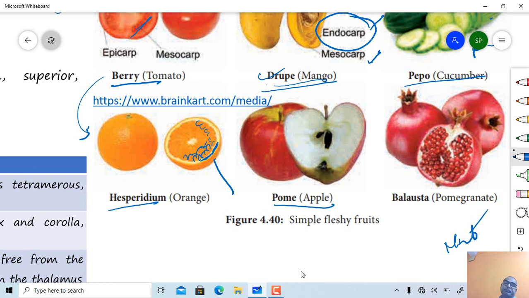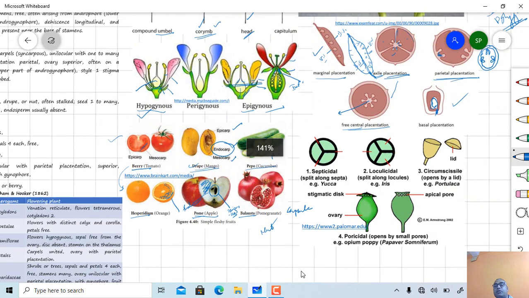Actually here, if you see, in pome type of fruit, a cartilaginous cavity is observed in the central portion. That cartilaginous cavity is actually the pericarp, and it encloses the seed, but the upper edible portion is formed by the thalamus. So this is a pome type of fruit, and this one is a balusta, which is observed in a pomegranate fruit. Then these are the capsule type of fruit.